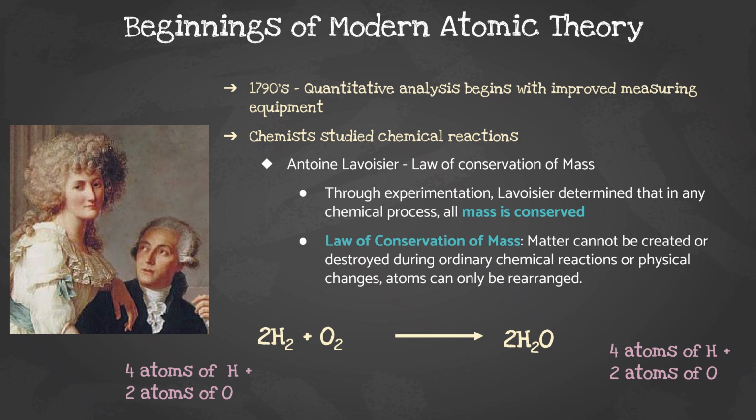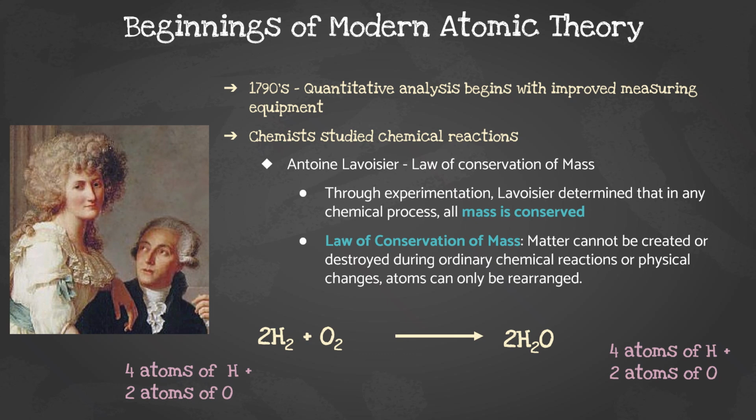The thought experiment demonstrated that in any chemical process, all matter was conserved. The law of conservation of mass states that matter cannot be created or destroyed during an ordinary chemical reaction or physical change. Atoms can just be rearranged, and we see that today as still being true.